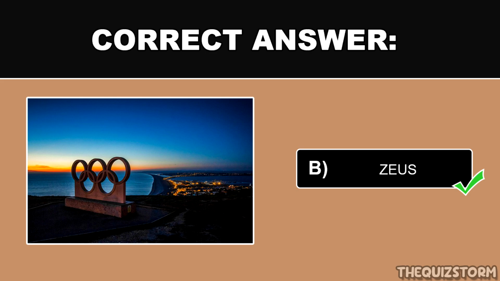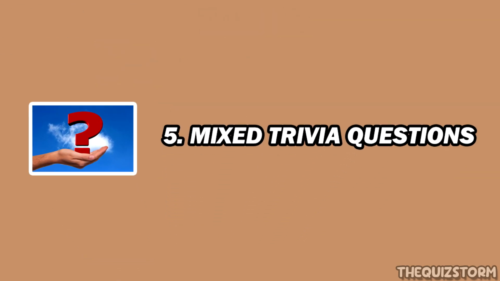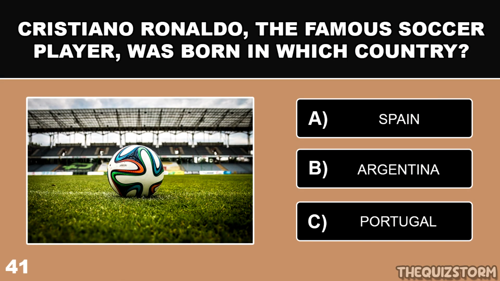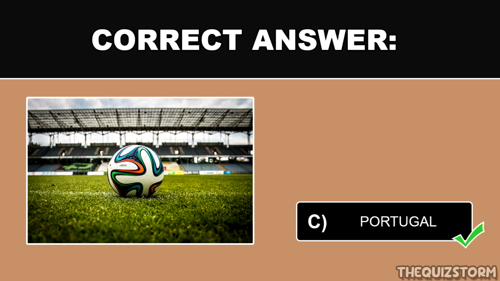And the correct answer is Zeus. Cristiano Ronaldo, the famous soccer player, was born in which country? And the answer is Portugal.